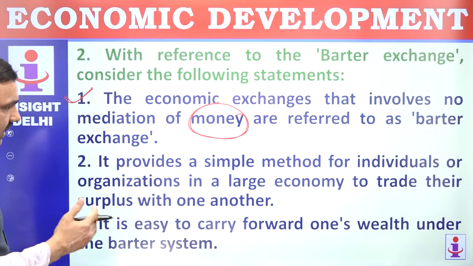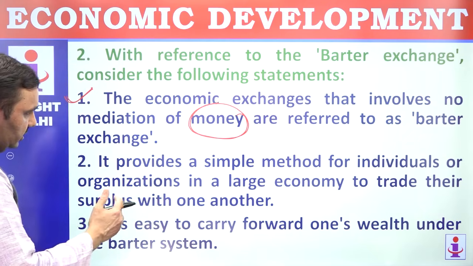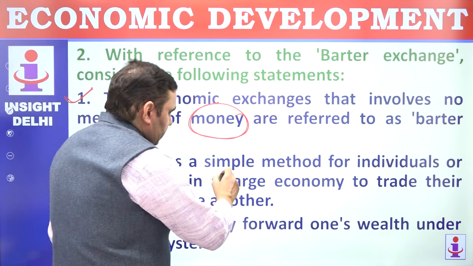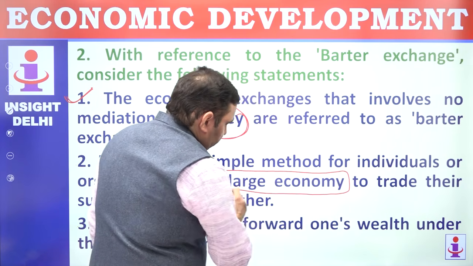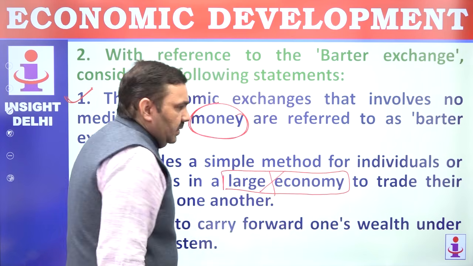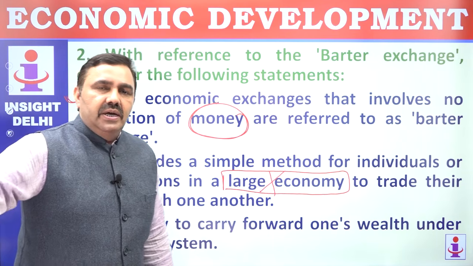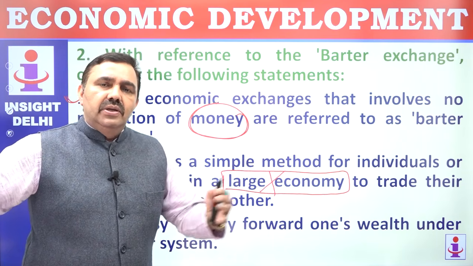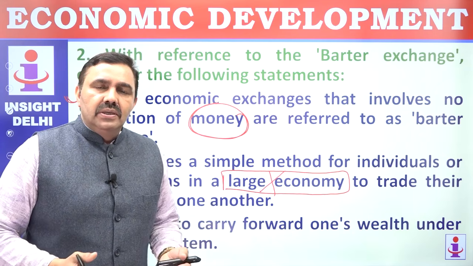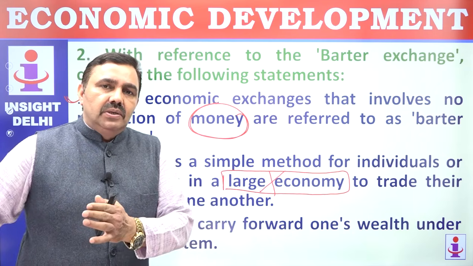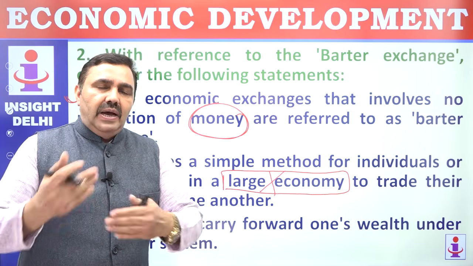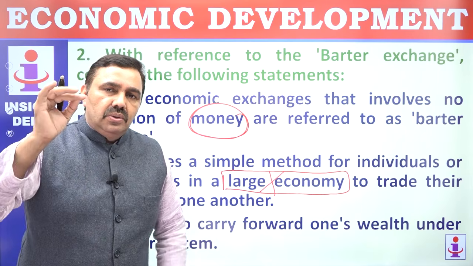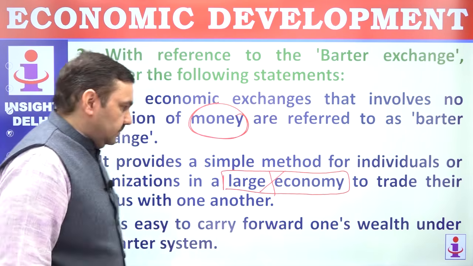It provides a simple method for individuals or organizations in a large economy to trade their surplus with one another. In a large economy, the barter system cannot function. The barter system can function in a very small economy, where you have a few bananas or a few mangoes extra. If I have tons of bananas and you have tons of mangoes, I won't need tons of mangoes to eat. You won't need tons of bananas to eat. So we have to find a large number of people who have this dual coincidence of wants. That will be very, very difficult to operate.